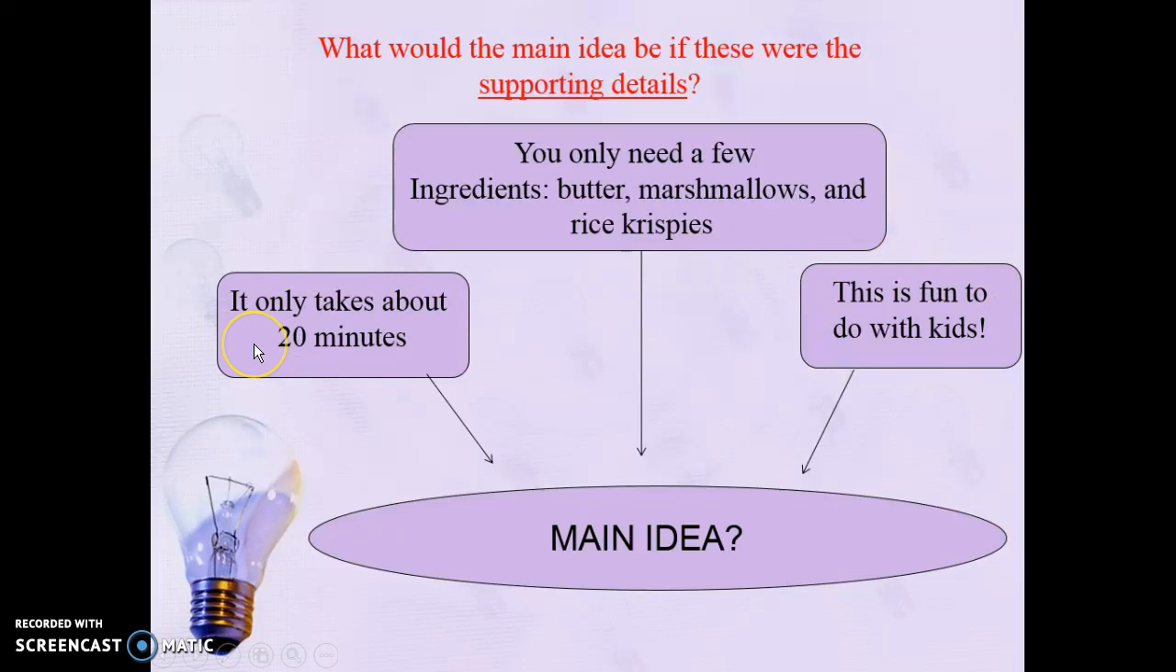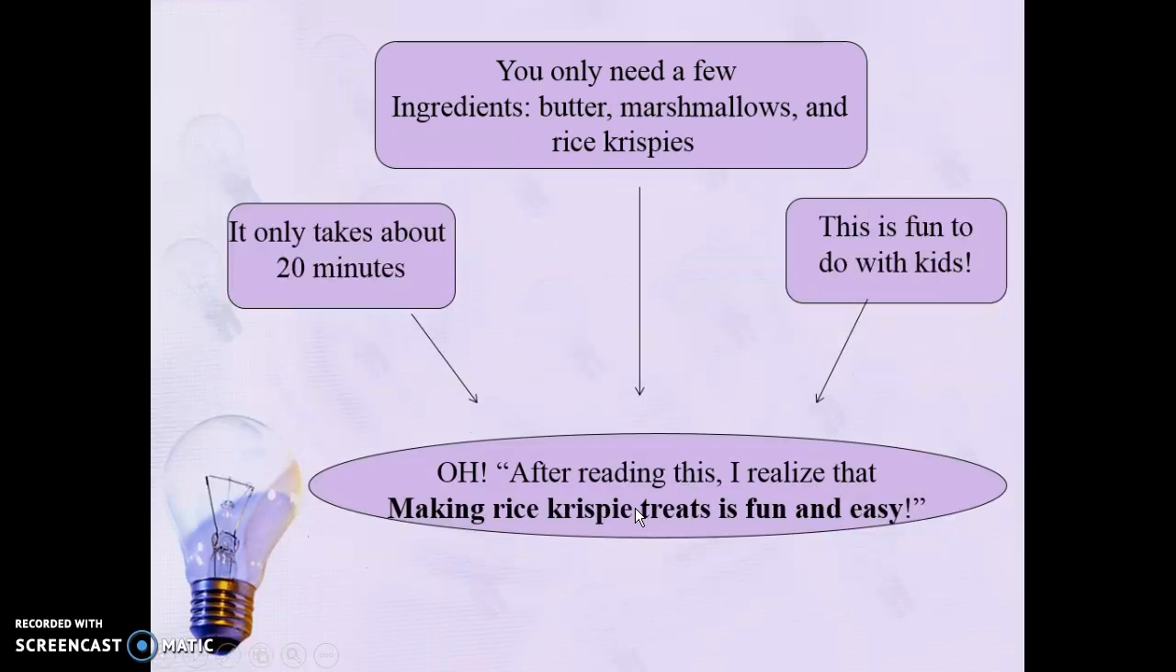We have, it only takes about 20 minutes. You only need a few ingredients, butter, marshmallows, and Rice Krispies. This is fun to do with kids. So what would our main idea be? Did you get that after reading this, I realized that making Rice Krispie treats is fun and easy? If you did, then you're definitely on the right track.